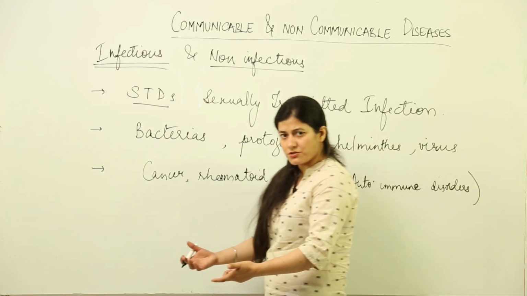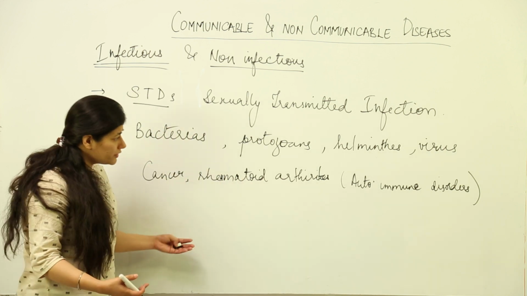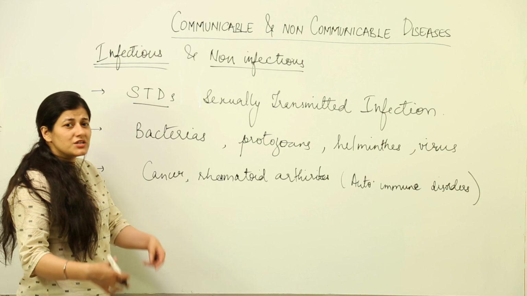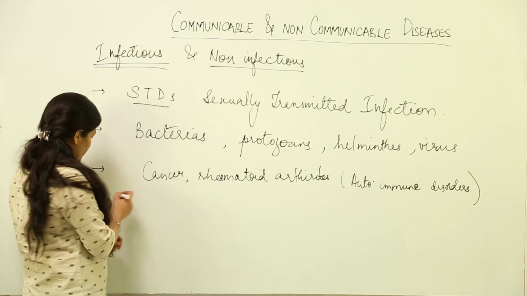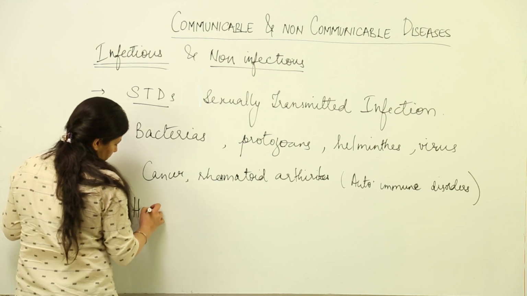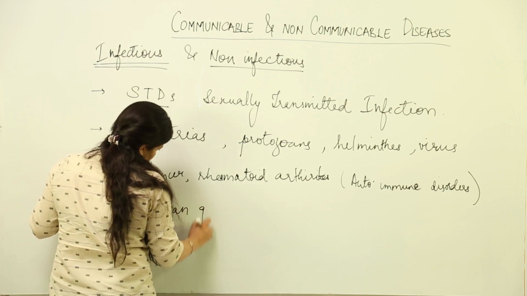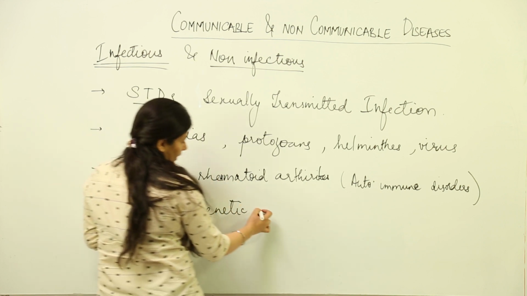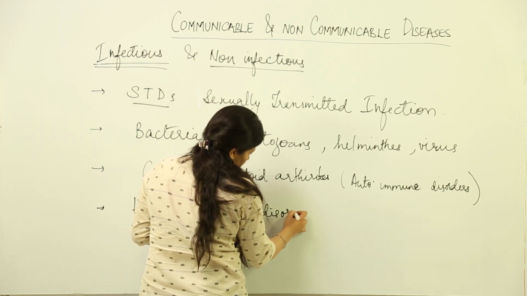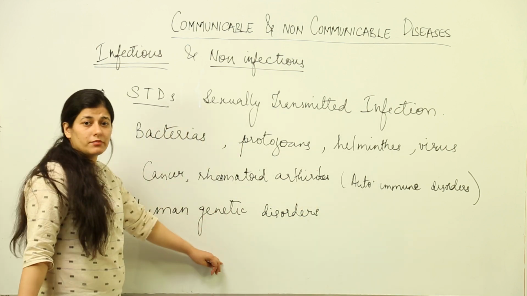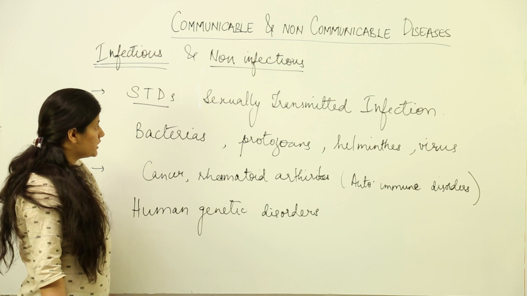You cannot pass cancer to the other person, right? You cannot pass rheumatoid arthritis. Supposedly a lady is sitting with her joint pains, she cannot pass on that joint pain on to you because it is non-infectious. And lastly we have human genetic disorders which are rooted inside the genes, and by any means you can't even imagine that they get transmitted or are communicable. Had they been communicable, it would create havoc.